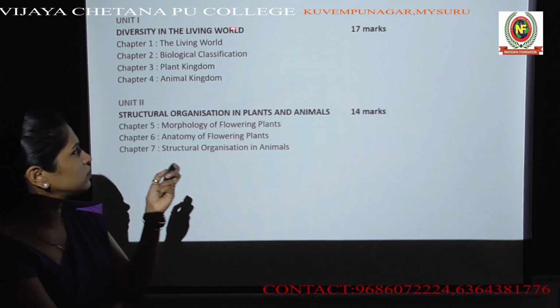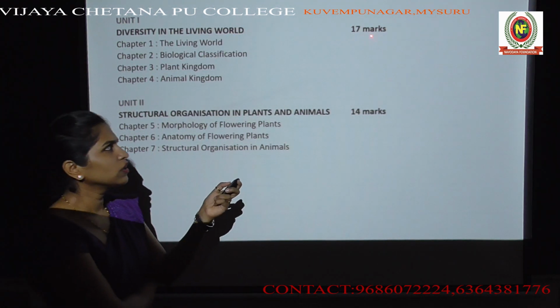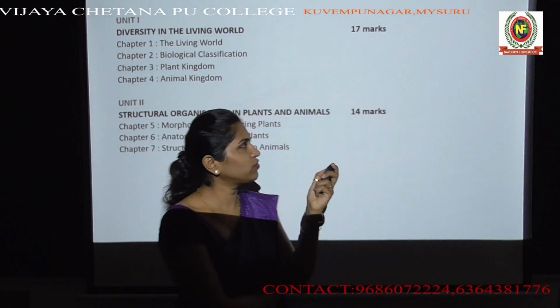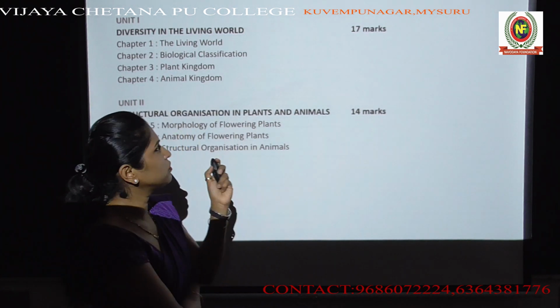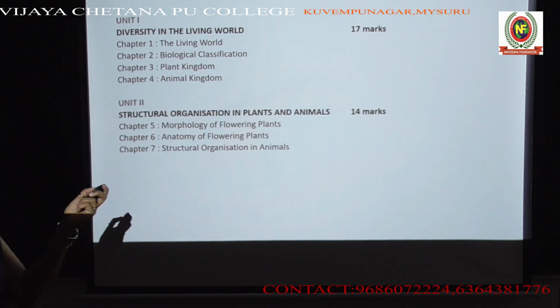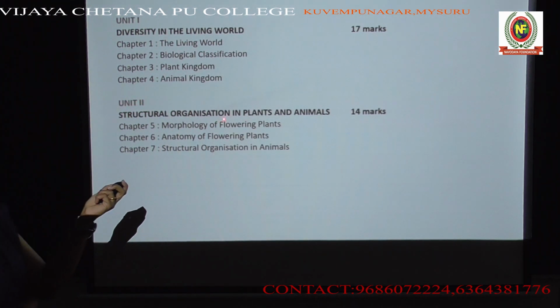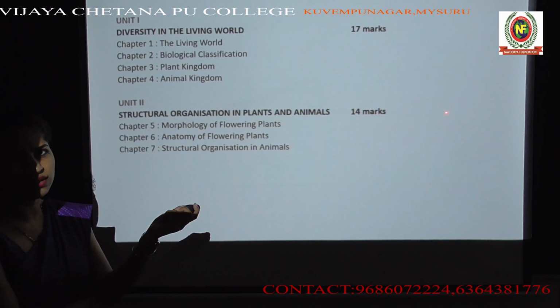That indicates that questions with a weightage of 17 marks will appear in your question paper from this unit. Then unit 2, which is structural organization in plants and animals, has a weightage of 14 marks.